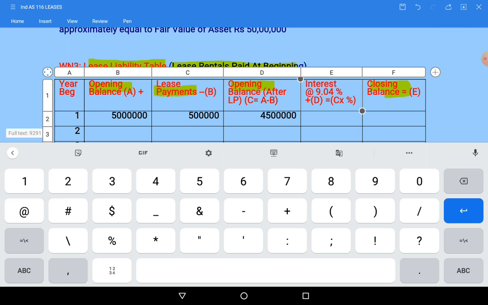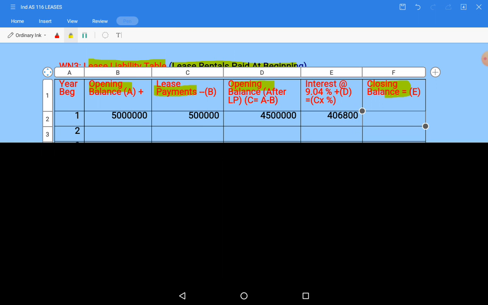9.04%. Okay, on 45 lakhs, take out your calculator. Along with me, I said you also to do the problem. 45 lakhs into 9.04%, it is becoming 4 lakh 6,800. So this 4 lakh 6,800 will be added to the balance after lease payments.